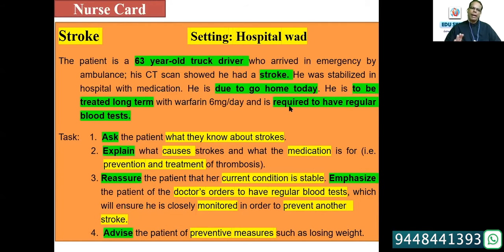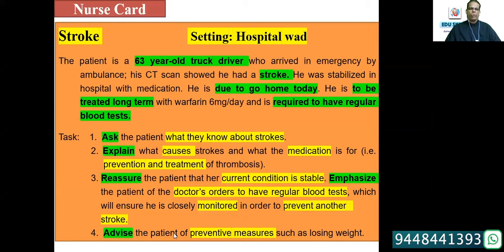In every role play card, you'll find these things. And the task is very clear. Ask what they know about strokes. Explain what causes strokes and what the medication is for, prevention and treatment. Reassure: current condition is stable, emphasize doctor's orders and all those details. So reassure them with all those details.